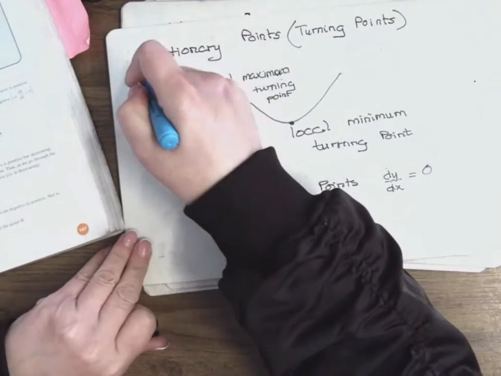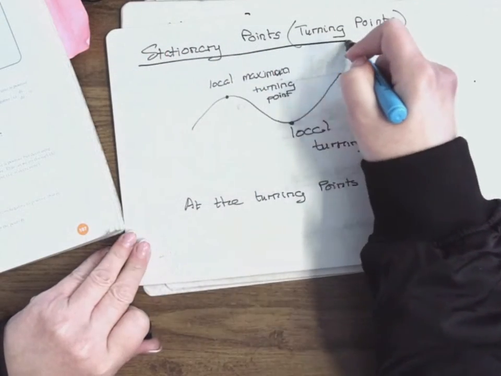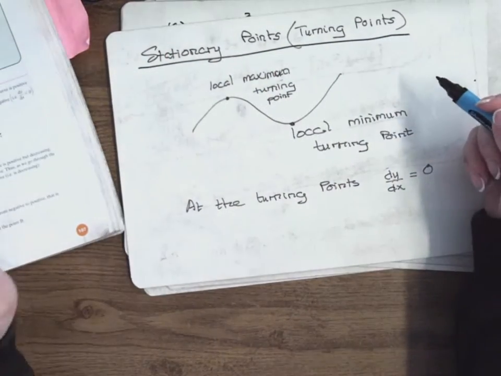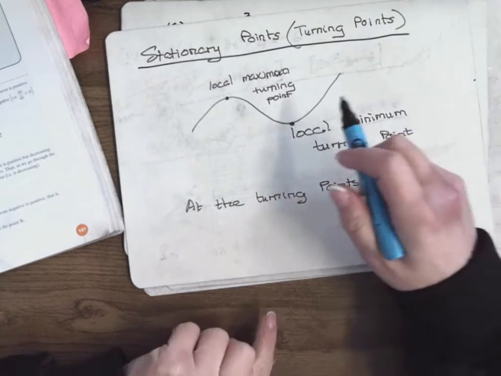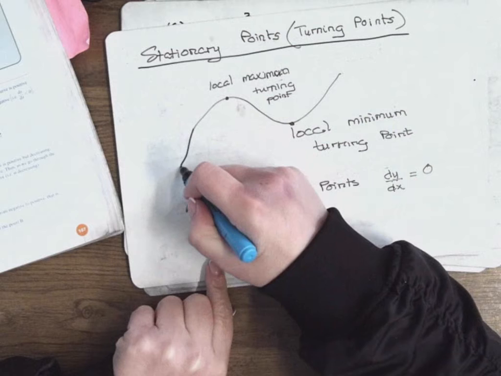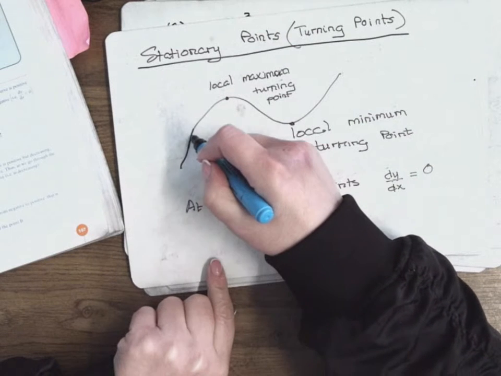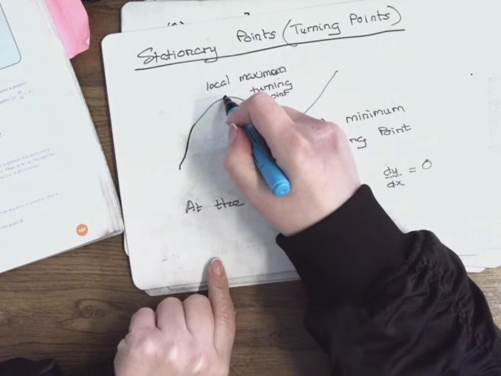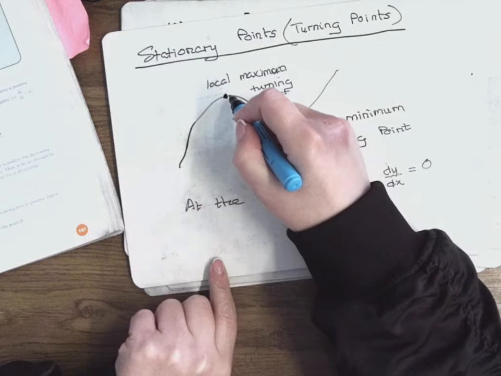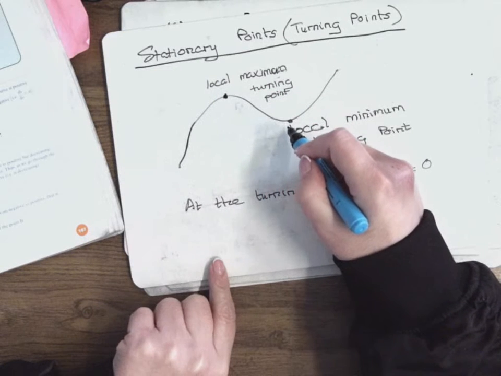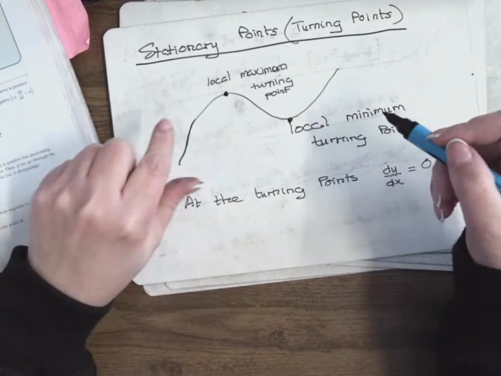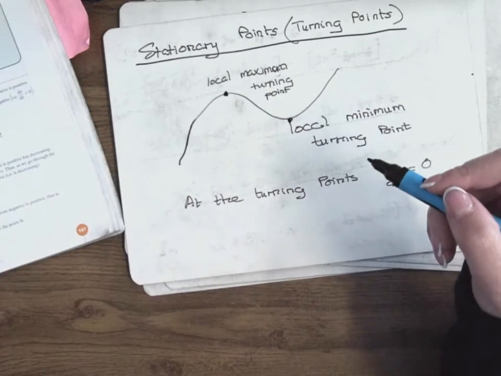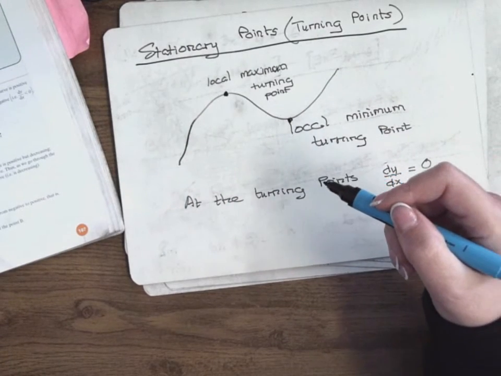The same thing as a turning point, right? So a turning point is where the graph is increasing or decreasing and then it turns the other way. So this is a cubic function, so it's increasing, increasing, increasing. It gets to that point, it turns and now it's decreasing. Then it gets to that point, it turns and now it's increasing. So this graph here has two turning points, right?